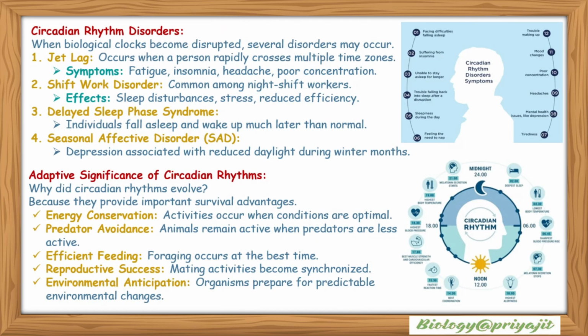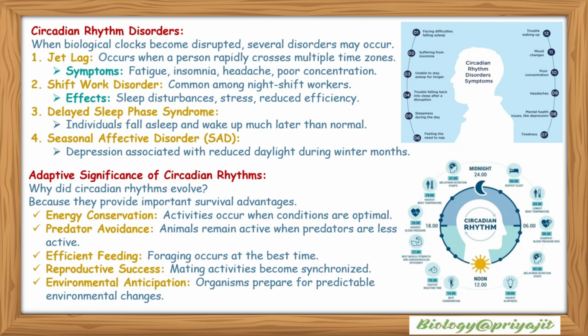Circadian rhythm disorders. When biological clocks become disrupted, several disorders may occur, such as jet lag. It occurs when a person rapidly crosses multiple time zones. Symptoms: fatigue, insomnia, headache, poor concentration. Shift work disorder, common among night shift workers, causes sleep disturbances, stress and reduced efficiency. Delayed sleep phase syndrome: individuals fall asleep and wake up much later than normal. Seasonal affective disorder: depression associated with reduced daylight during winter months.